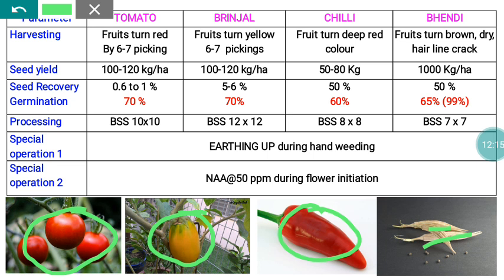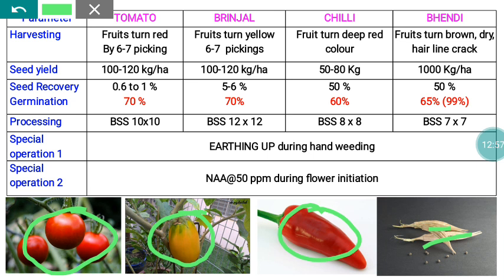Regarding seed yield, in tomato we can harvest 100 to 120 kg. Similarly brinjal also, whereas chili it's 50 to 80 kg per hectare, and Bendi 1000 kg per hectare. As far as tomato seed recovery is concerned, it varies from 0.6 to 1%, depending upon the method used for seed extraction. In brinjal, the seed recovery percentage is somewhat better when compared to tomato, at 5 to 6%, whereas in chili, the seed occupies the major area, so we can expect 50% seed recovery. Bendi also 50% seed recovery.